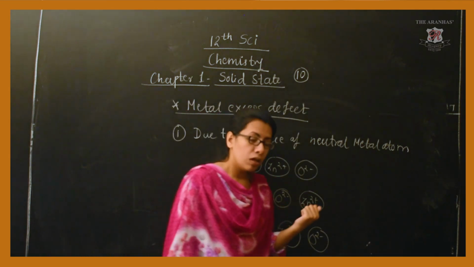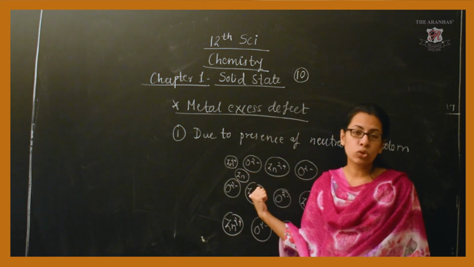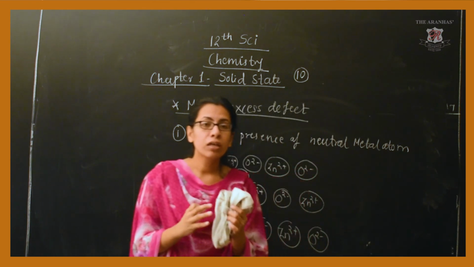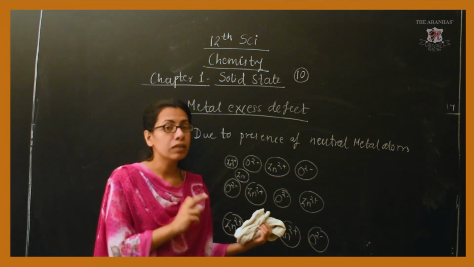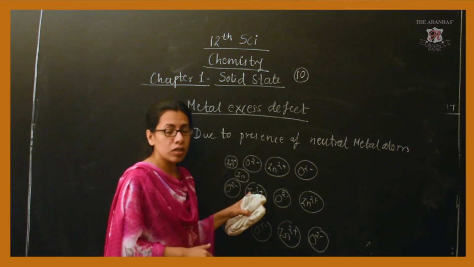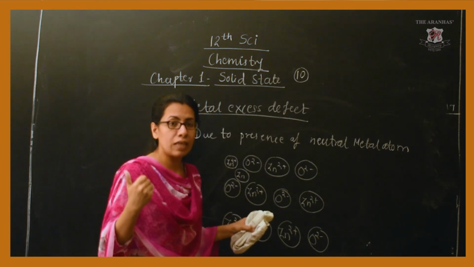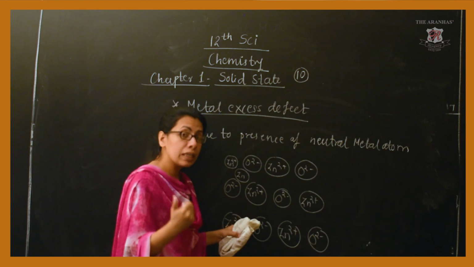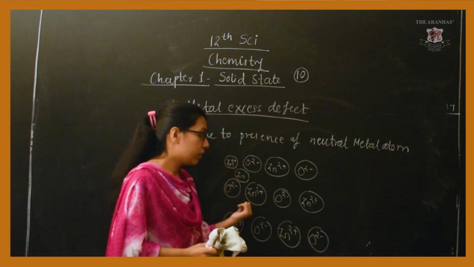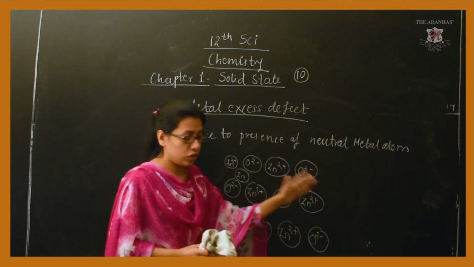Why? Because when this neutral atom comes in between the sites, the stoichiometry changes for the complete crystal. So this point is very clear and easy. Only the neutral atom remains in between the sites, and it will be in excess of the zinc ions which are present at the regular positions.